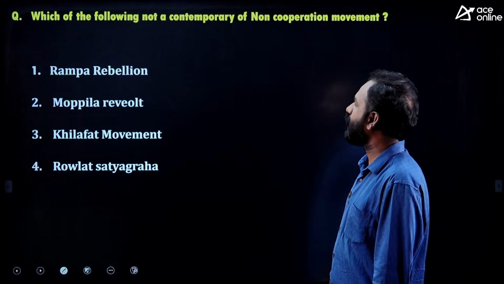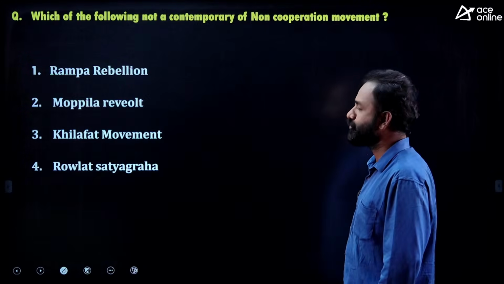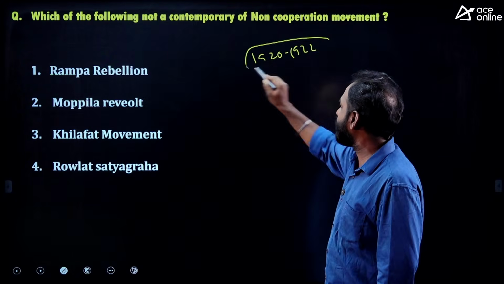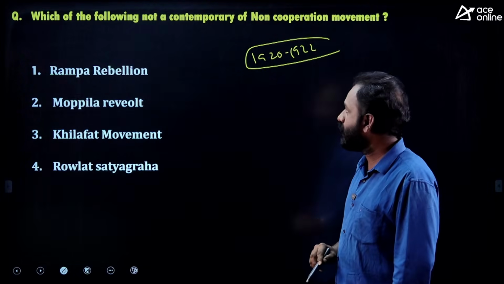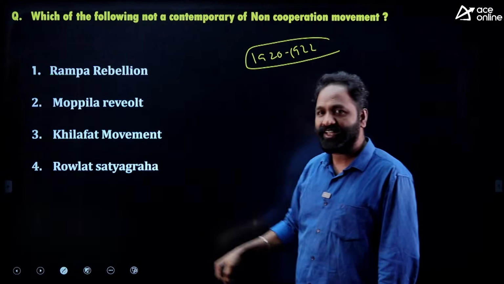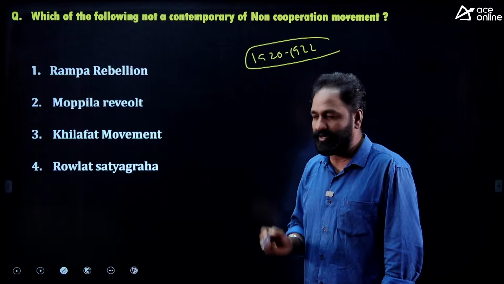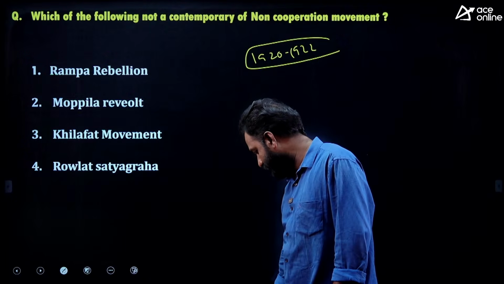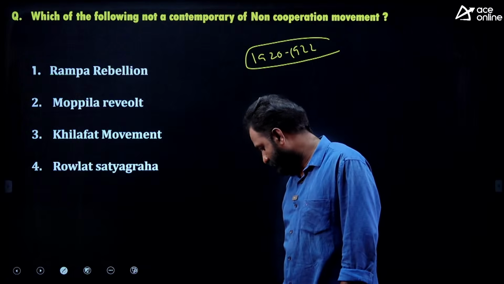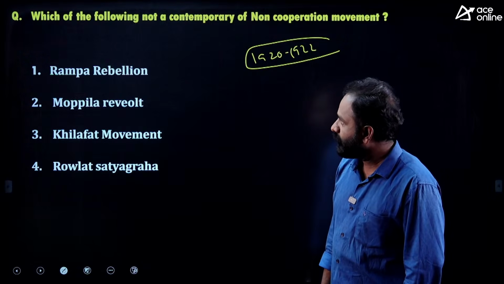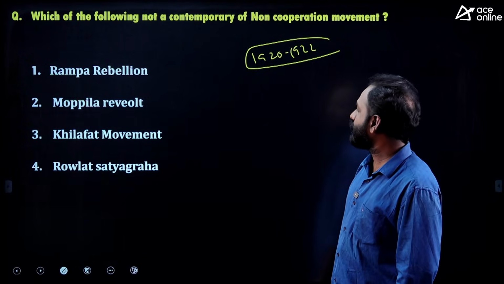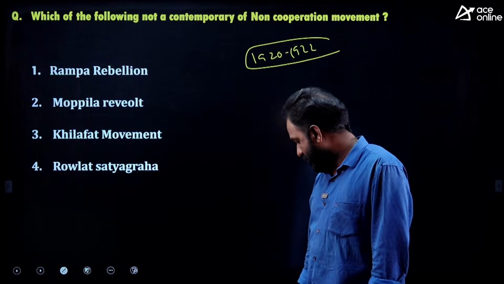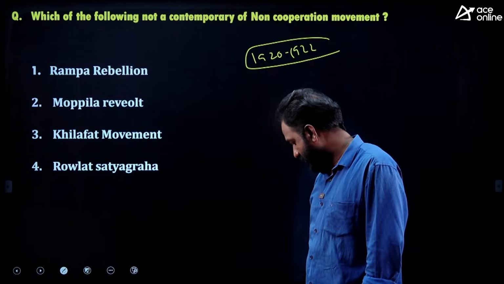Next, which of the following is not a contemporary of the non-cooperation movement? The non-cooperation movement happened around 1922. So some of the revolts are not contemporary to the non-cooperation movement, that means they did not happen during this period. So what is the answer? Which of the following is not a contemporary of the non-cooperation movement? Someone says A, someone says 3.